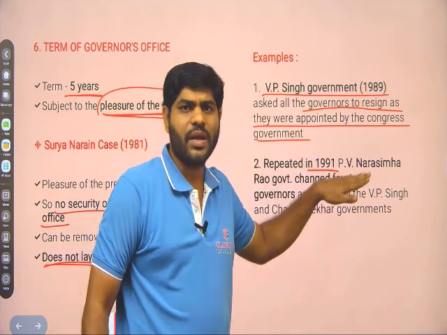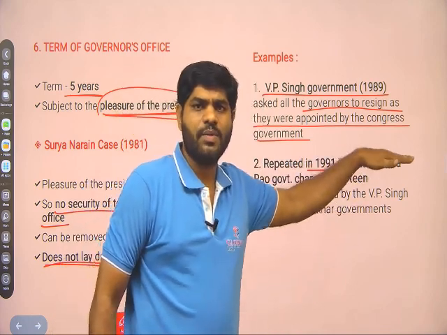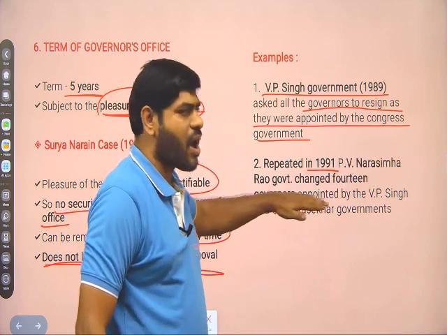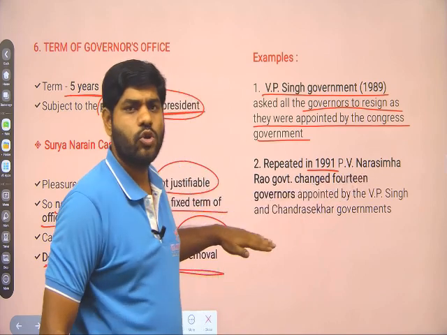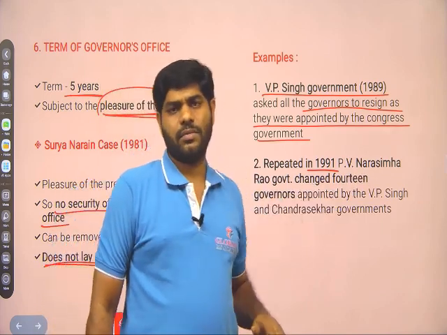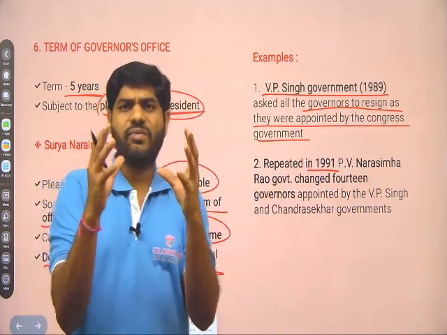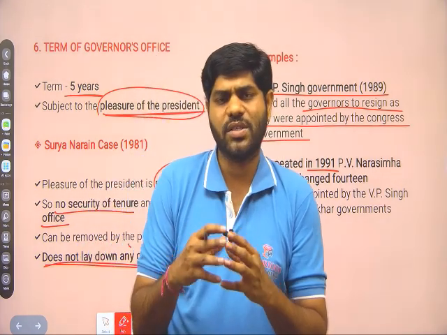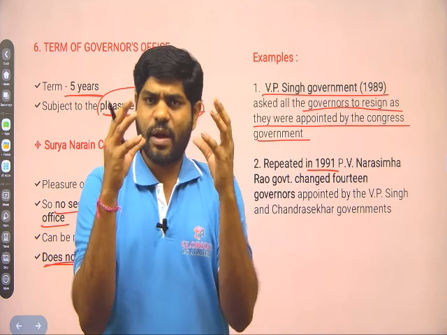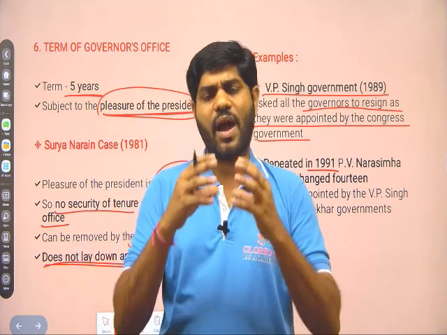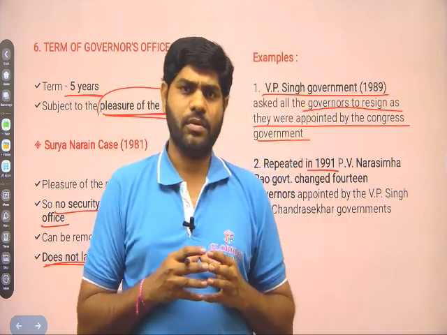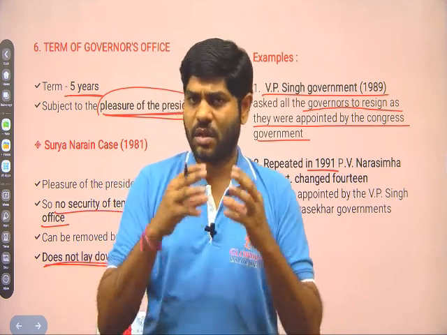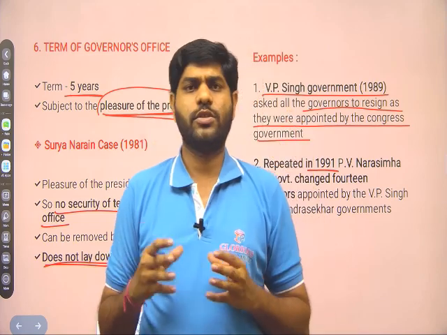When the Congress government came into power under the leadership of P.V. Narasimha Rao, it asked all the governors appointed by the earlier government to go. Like that, the office of the governor has become very controversial over a period of time, and governors have been removed without any reason, at the will and wishes of the central government. We will discuss those controversial topics in the next few classes.